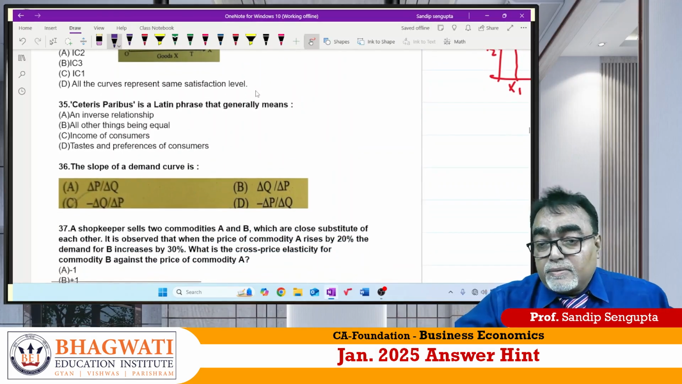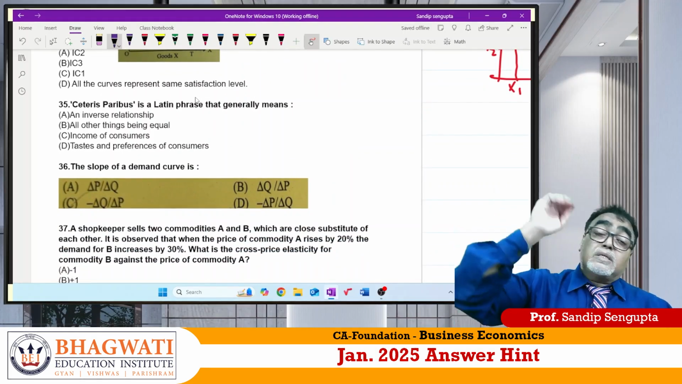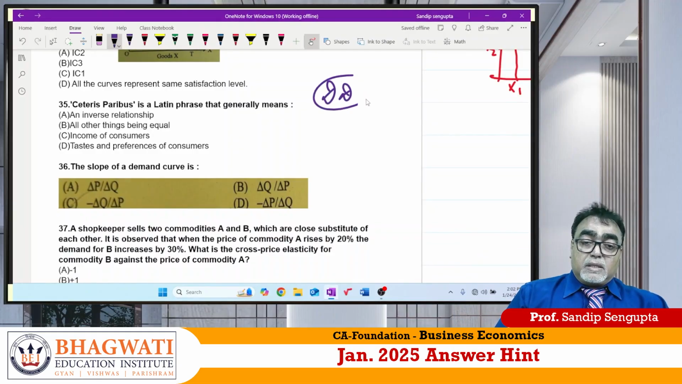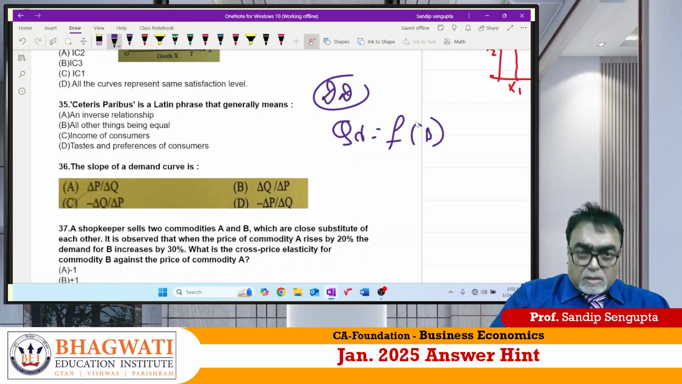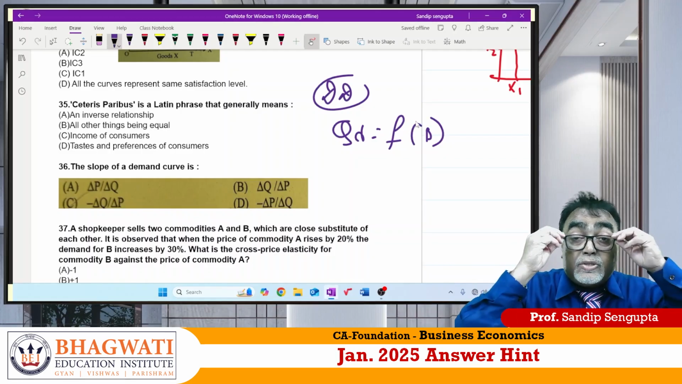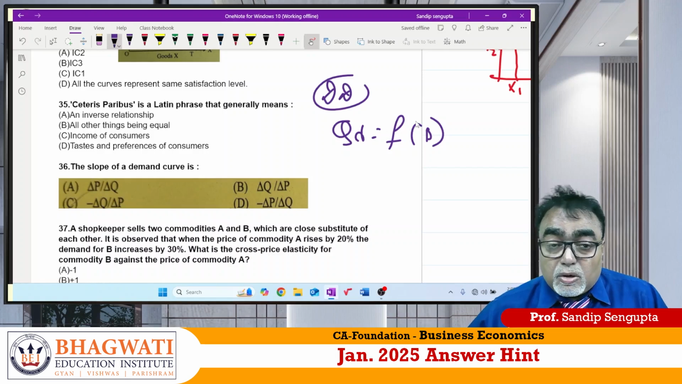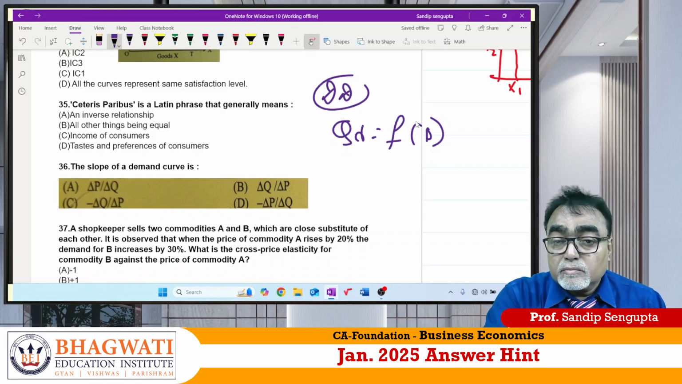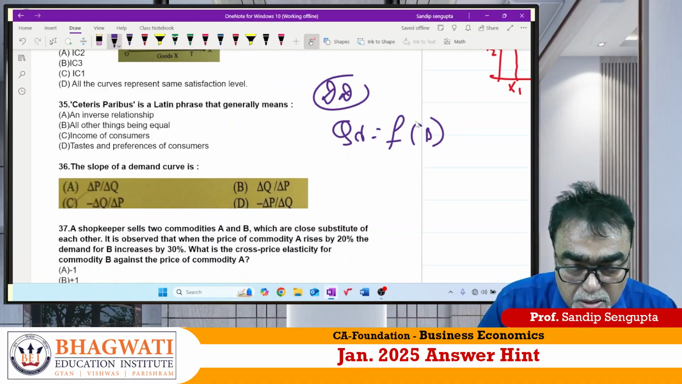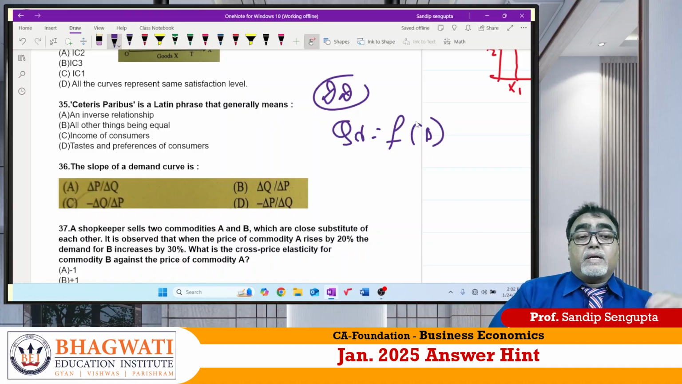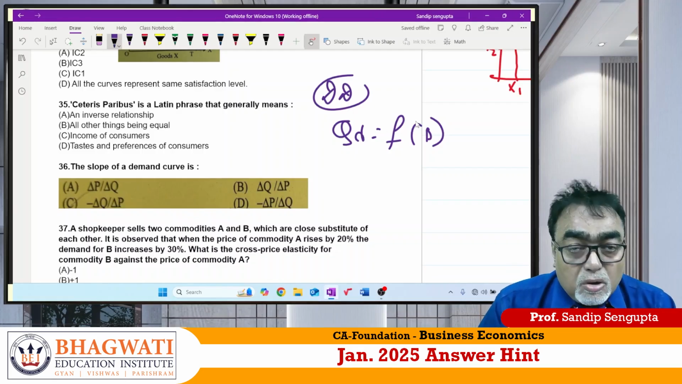So question number 35. Ceteris paribus. When Marshall started this concept of demand, sir, he said that when you consider any concept, obviously you should consider only two variables at a time. A simple example. When the price of any commodity falls, what about your quantity demanded? Quantity demanded will increase. Two variables you are considering. If you are considering price, quantity and taste and preference, when the price of any commodity falls, your taste and preference changes to another commodity, and the law of demand does not hold good.